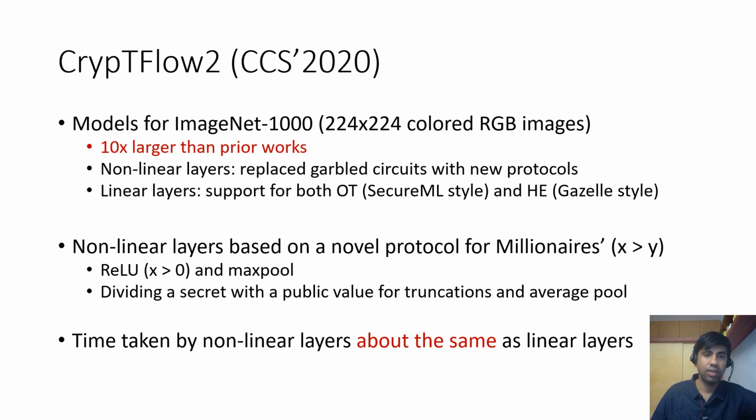So much so that if you look at ImageNet scale inference, then time taken by nonlinear layers is about the same as the time taken by linear layers. So the statement that in secure inference, nonlinear layers are the bottleneck is now history.